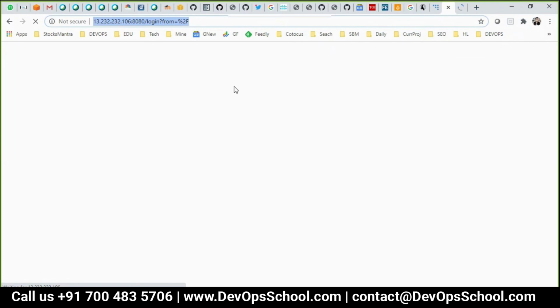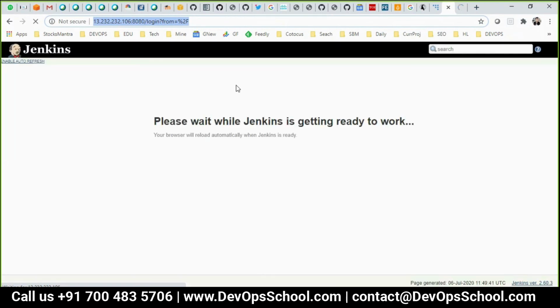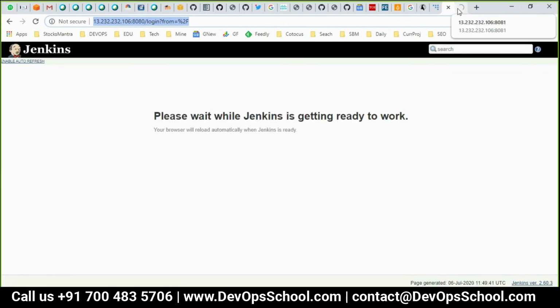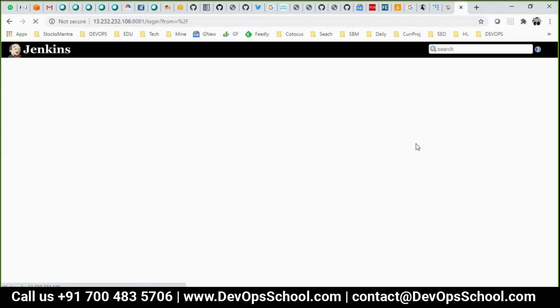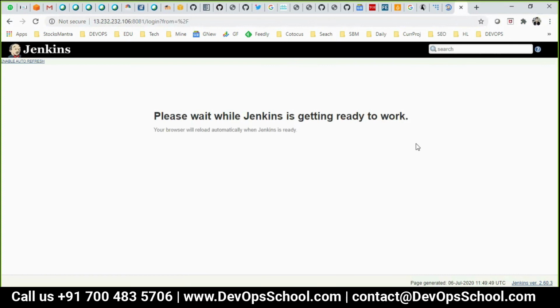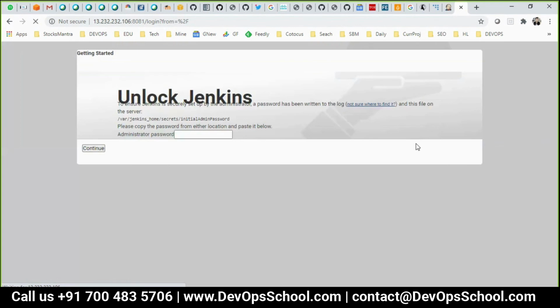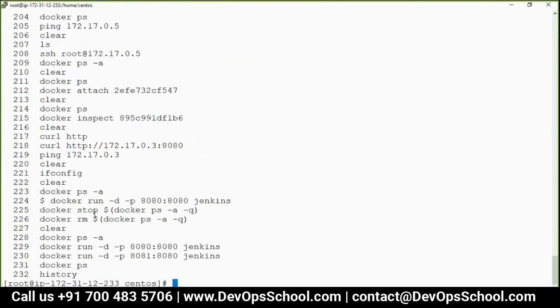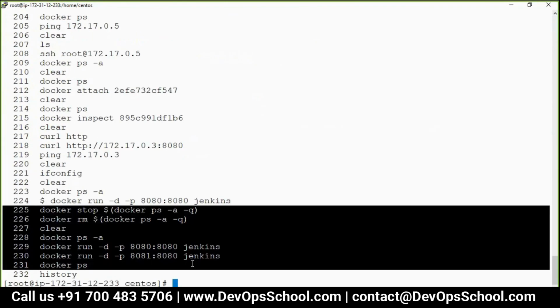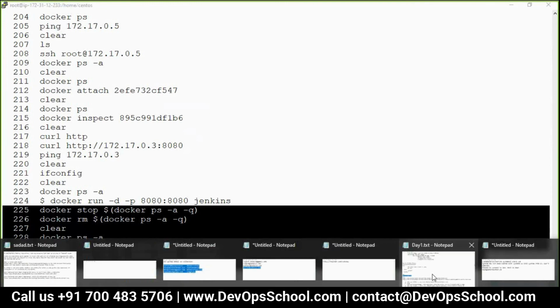See here, Jenkins is accessible. So yeah, if you are outside, this is how you can access the container. Guys, any questions so far?